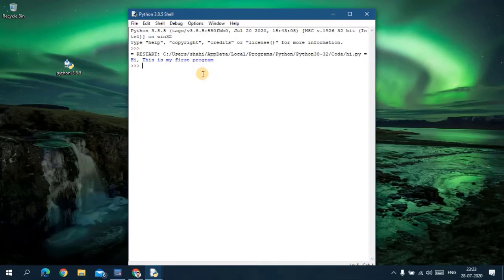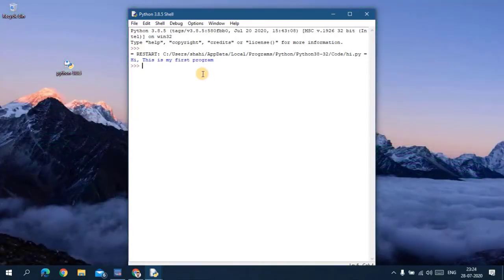This is very simple, no declaration needed. I want to tell you another example, for example a equal to 10, b equal to 100, c equal to a plus b.